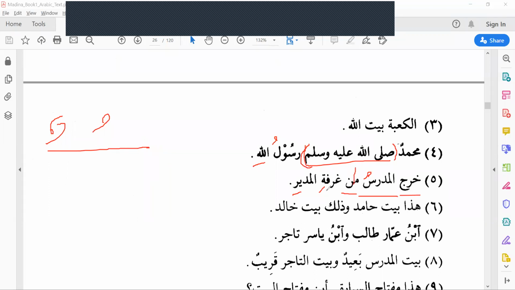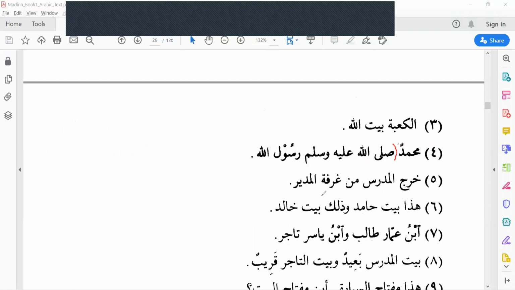This is ismul majrur, so it takes kasra. Ghurfati mudiri, mudiri means principal. Principal's room. Mudaf, mudaf ilayhi. So mudiri also takes kasra. Ghurfati takes kasra because of harful jar min.